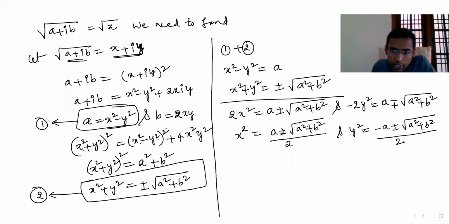But here, if you see, a square plus b square is a bigger number. A more than a. But under root of a square plus b square